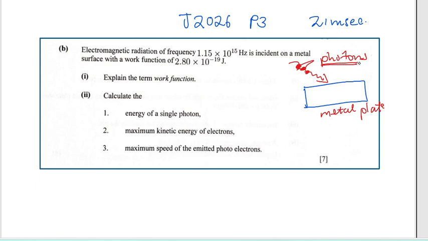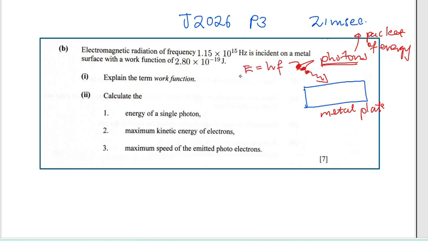But what is a photon actually? A photon, when we are defining it, is just a packet of energy of light or of any EM radiation. So photons are energy. To calculate the energy of photons we use E = hf.